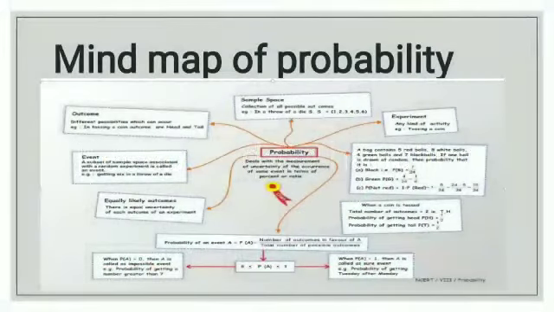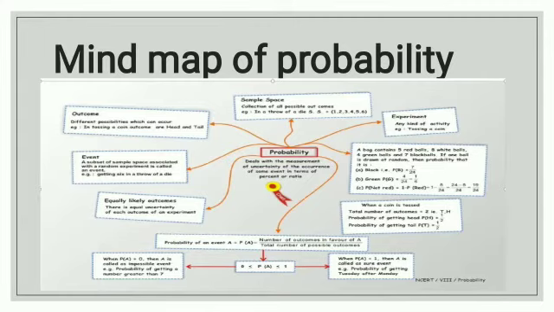For that, firstly, I am starting with probability. Definition of probability: probability is the branch which measures the uncertainty of any event in terms of a ratio. Some terms are related with probability.